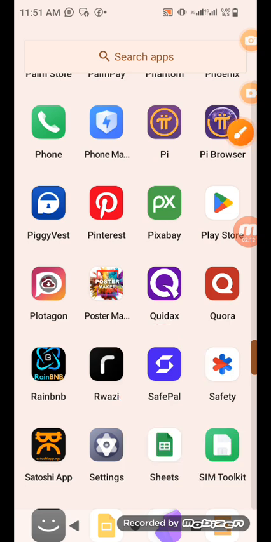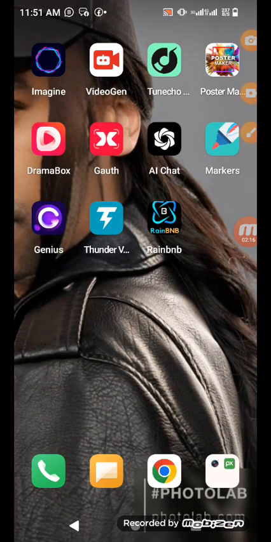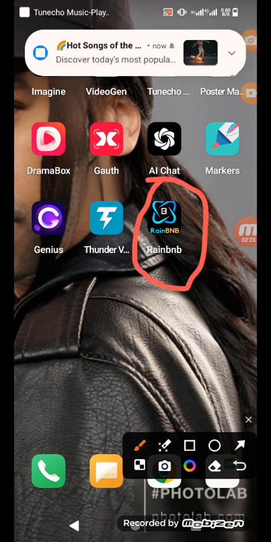The next thing you need to do is make sure you now have this RainBNB app. How do you get it? You don't go to the Play Store. If you go to the Play Store, you fall into the hands of scammers. Don't go to the Play Store and search for it. Scammers have got their own. I'm going to send you a link to download it.